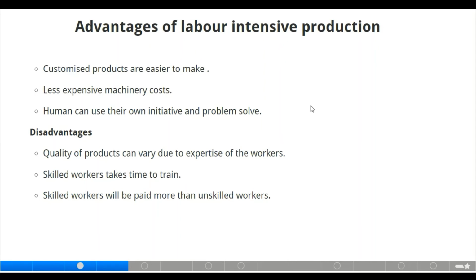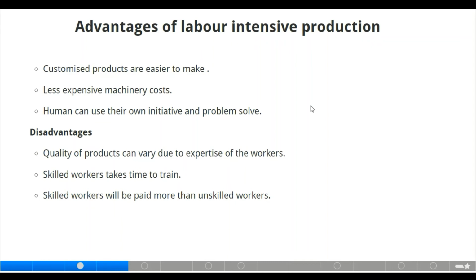Moving to the next slide, we now have the advantages of labor intensive production. When a firm is adopting labor intensive production, what could be the advantages of it? Customized products are easier to make, and there is less expensive machinery cost. Of course, when there is labor, there will not be as much use of machinery in labor intensive production. Also, workers can use their own initiative to solve problems. Now we have the disadvantages. The disadvantage is that the quality of product can vary due to the expertise of the workers.